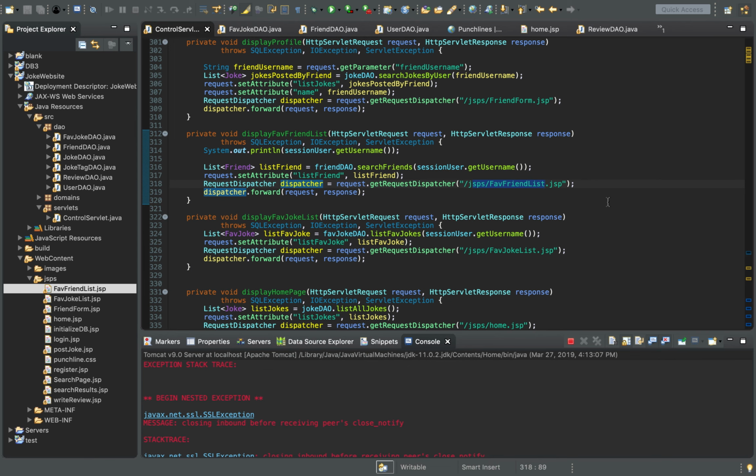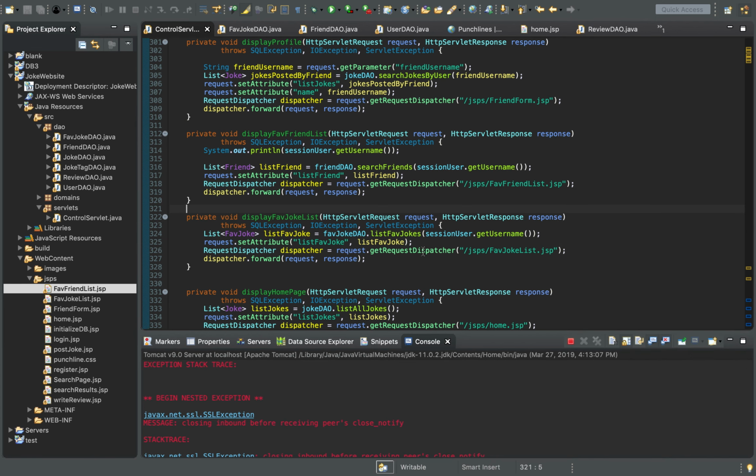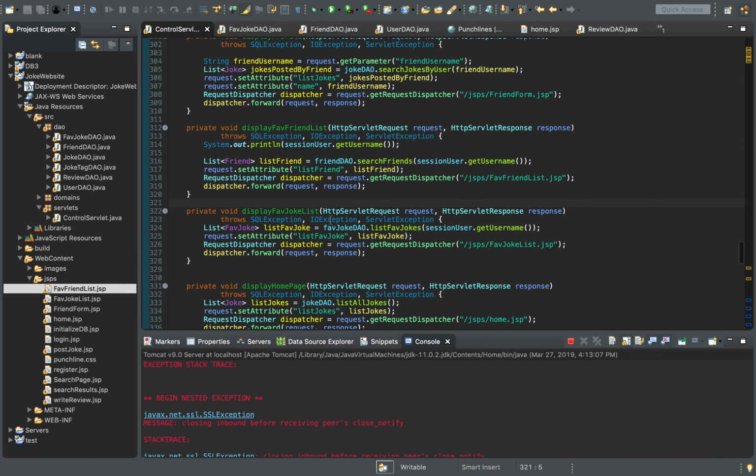Okay, also let's see. I also implemented the display fave jokes, which is very similar. Same concept. I just display the favorite joke list. That way you're able to see on the page. And I use the same way the search friends is being used. I use it for the list favorite jokes, so that way you can check the favorite joke and it uses the session username.